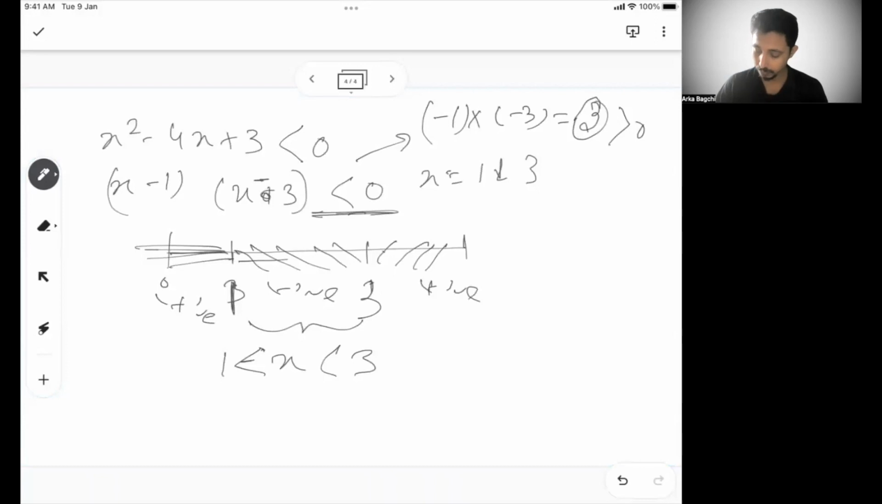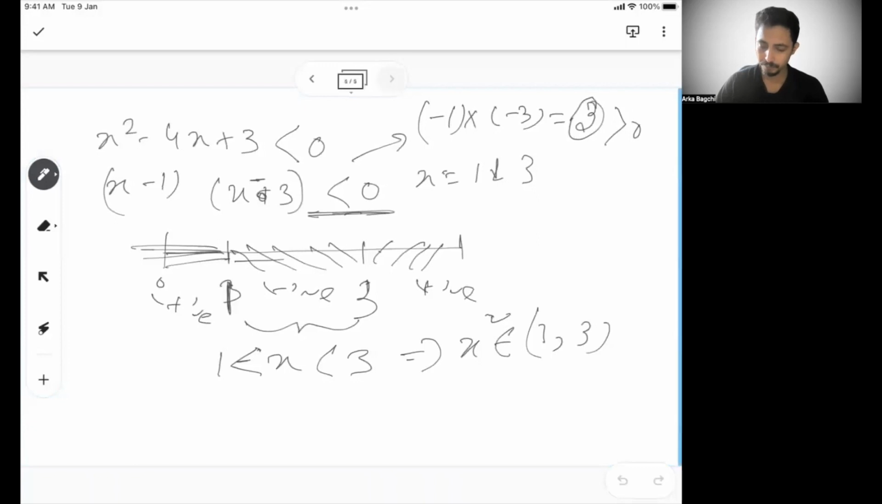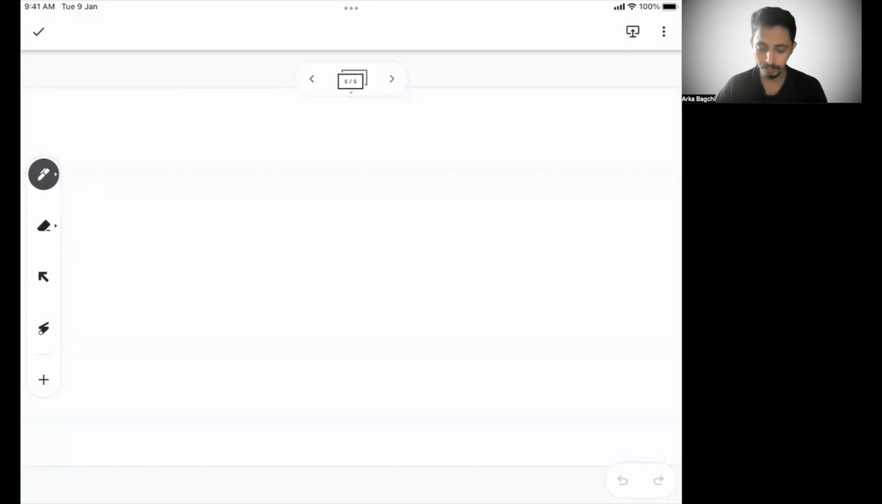So how can we write it? One way we can write is x belongs to (1, 3). This sign means belongs to. Okay, let's move on. What if it is a cubic? Let's say you have (x minus 3)(x plus 5)(x minus 1) less than or equal to 0. If you have this equation, how are we going to solve it?